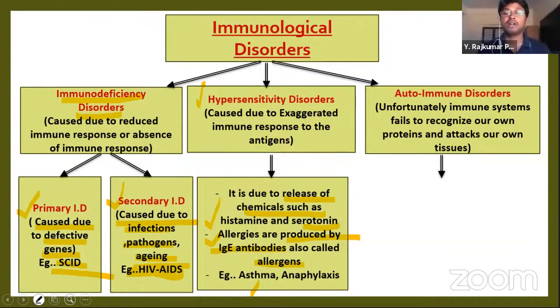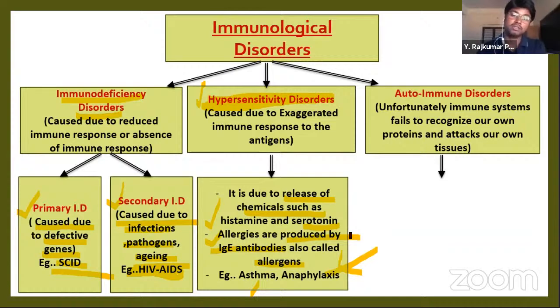So that can be called asthma. So it is a hypersensitivity. People are so sensitive. We call them sensitive people, isn't it? Because their immune system is so sensitive that it can induce an exaggerated response to the pathogens or any dust particles.